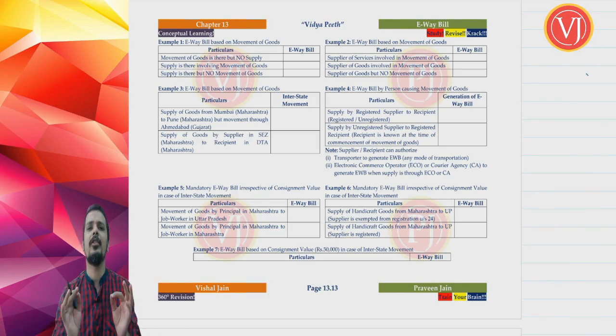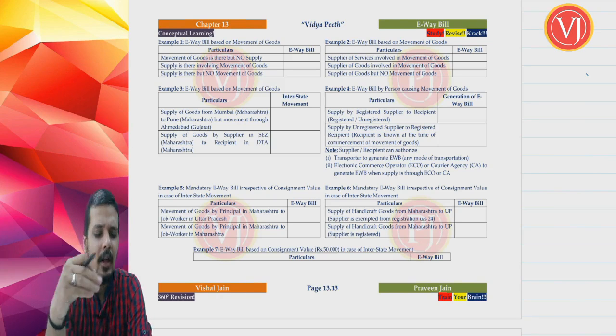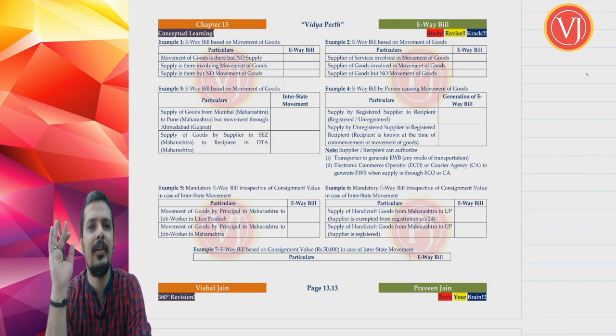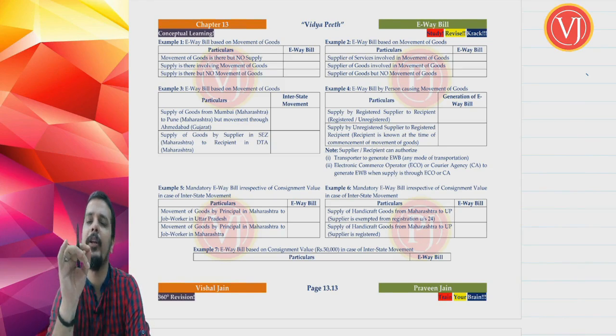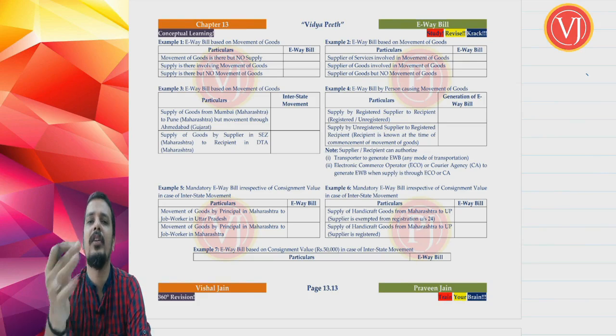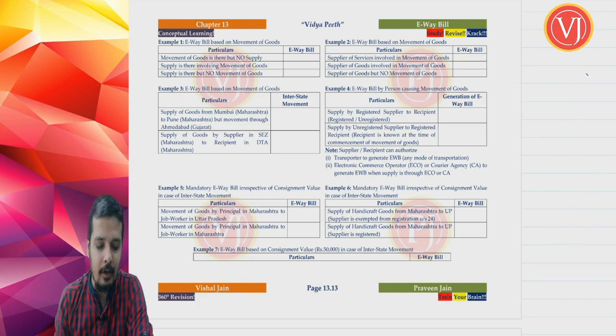We will take question by question. Let us try to understand question by question, and automatically the concepts covered in the earlier 9 pages will be covered. One or two points of the earlier pages will not be covered. Once we are done with all those examples, we will go back and I will highlight, okay, only these 2 points are not covered, now cover these points. This entire basic provisions of e-way bill, that is the first subtopic of e-way bill, which is the main part, is over. Right? So please do focus on the conceptual examples.